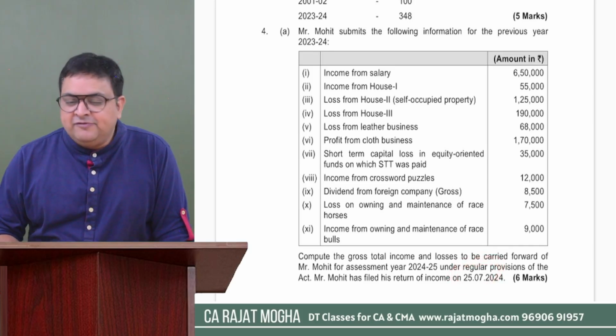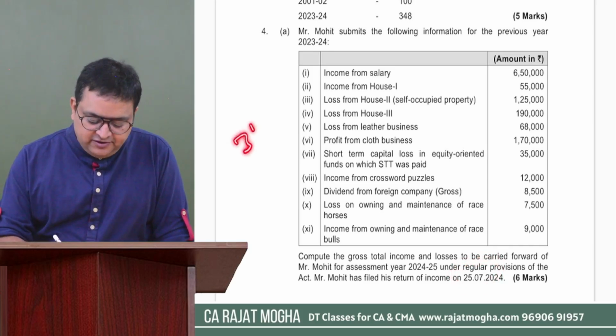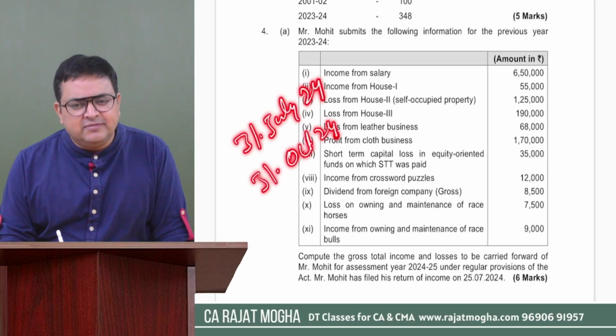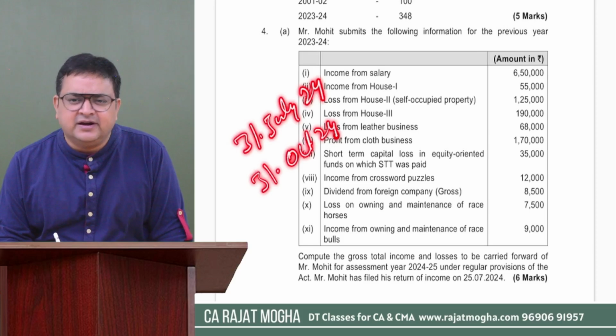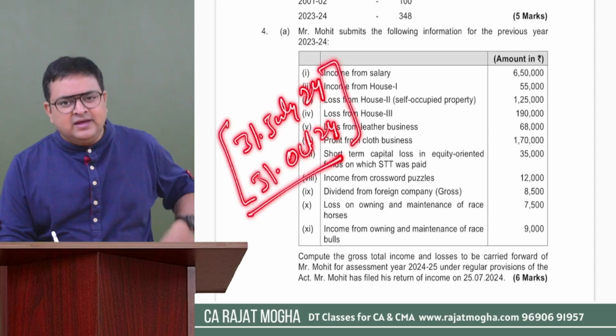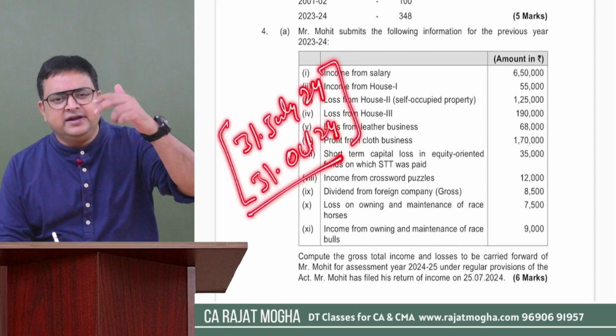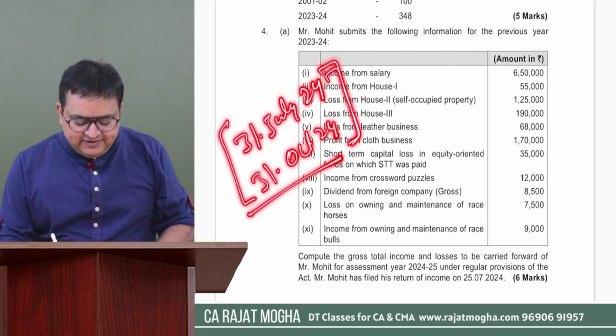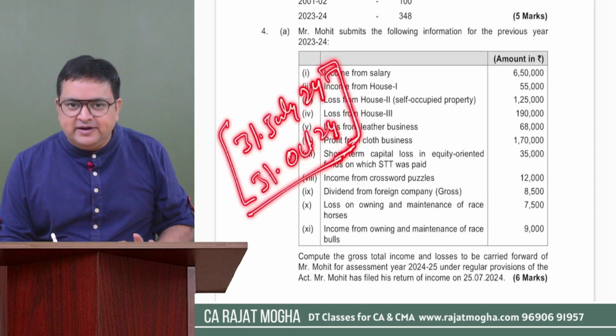See, what would be the due date? Either it would be 31st of July 2024 or it would be 31st of October 2024. Only for some assessees who have international transactions, it is 30th November. But generally, we are concerned with these two dates. At our intermediate level, that 30th November is more concerned at our final level. Okay. So let's keep these two ROI due dates in mind.